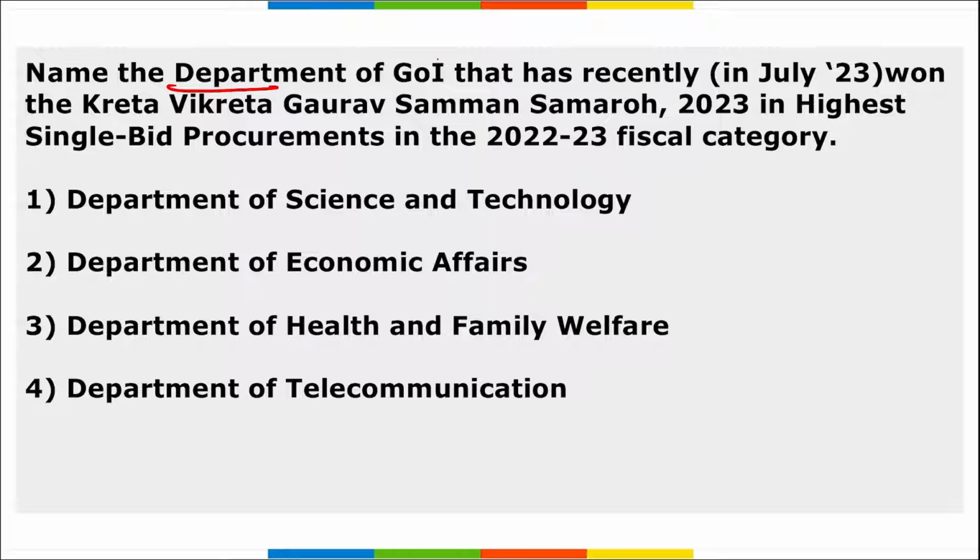Next, name the department of the Government of India that recently won the Kreta Vikreta Gaurav Samman Samaroh 2023 in the highest single bid procurements in the 22-23 fiscal year category. So remember, the department of the Government of India is your Department of Health and Family Welfare.